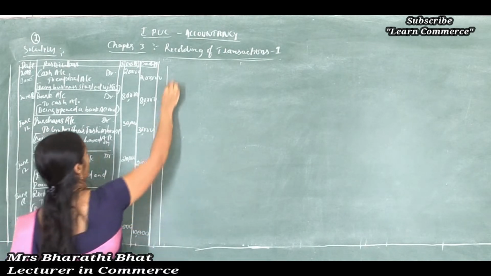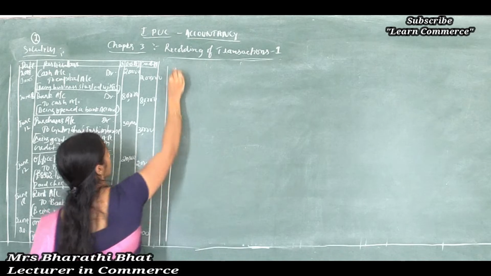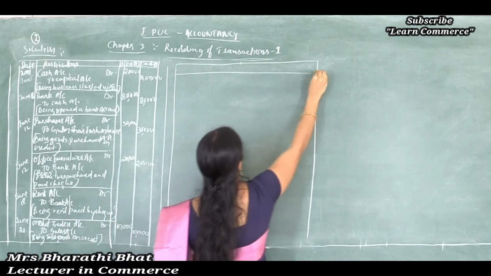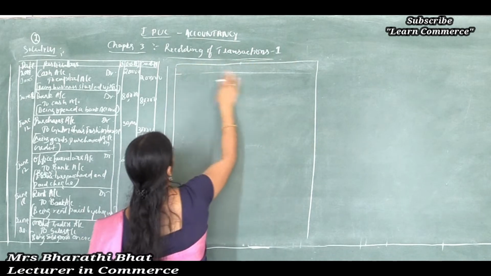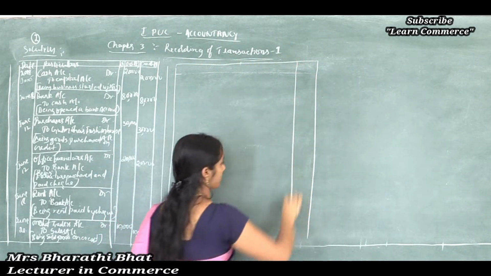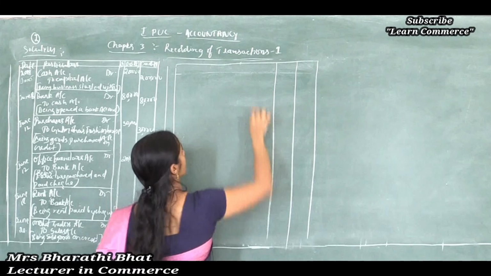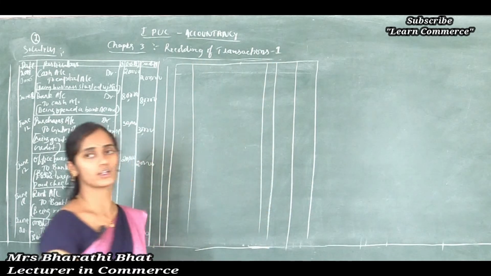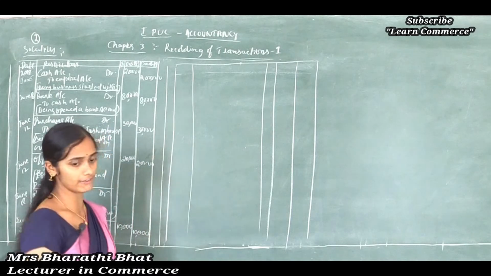Then the continuation, a small column to record LF.